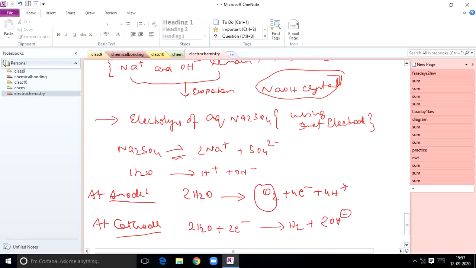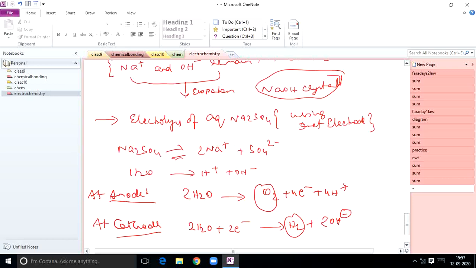So at cathode, hydrogen gas is liberated. If you observe these two reactions, at anode oxygen gas is liberated.